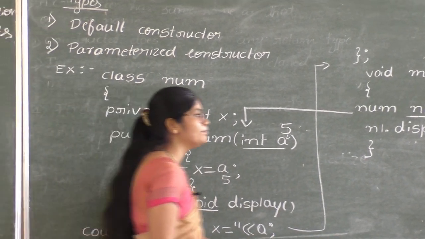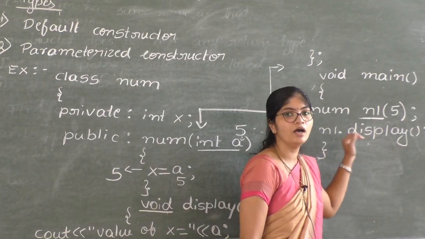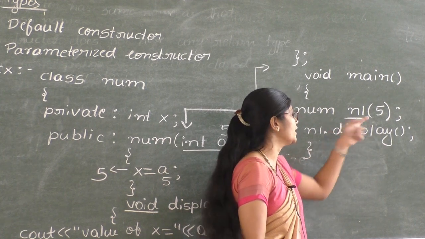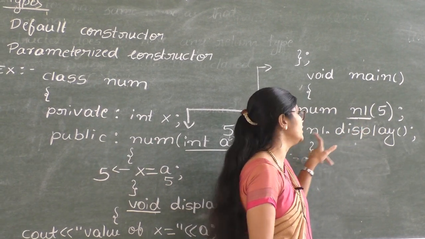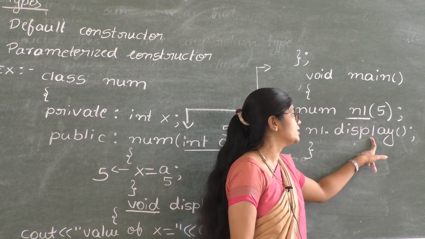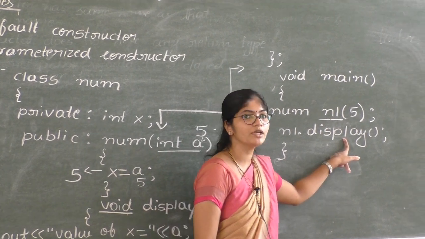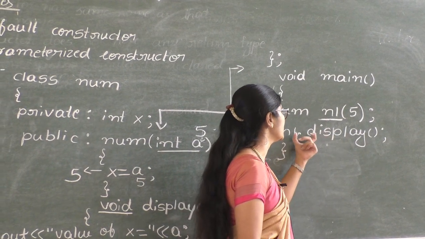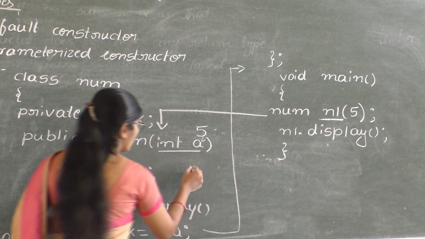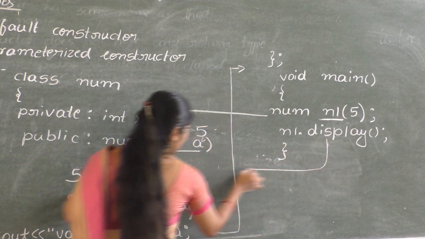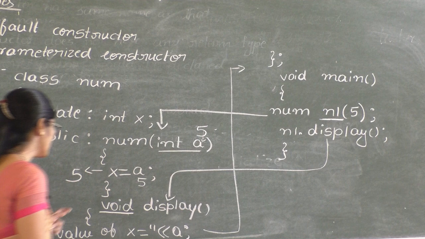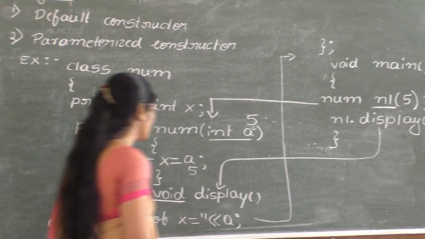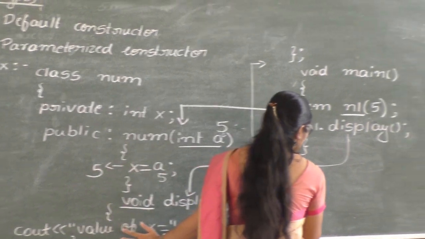and we know that in C++ function is called using the object name dot function name. Here we have created object n1 dot function name. Here display is the function which is going to be called. So n1 dot display. When we call the function using the object, corresponding function is called. What happens? It shows the value of x. You will get the output value of x